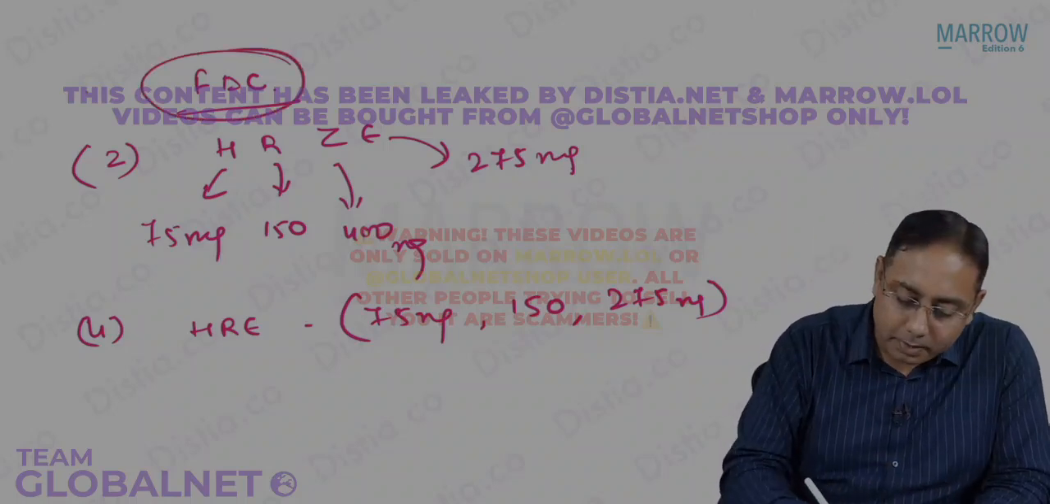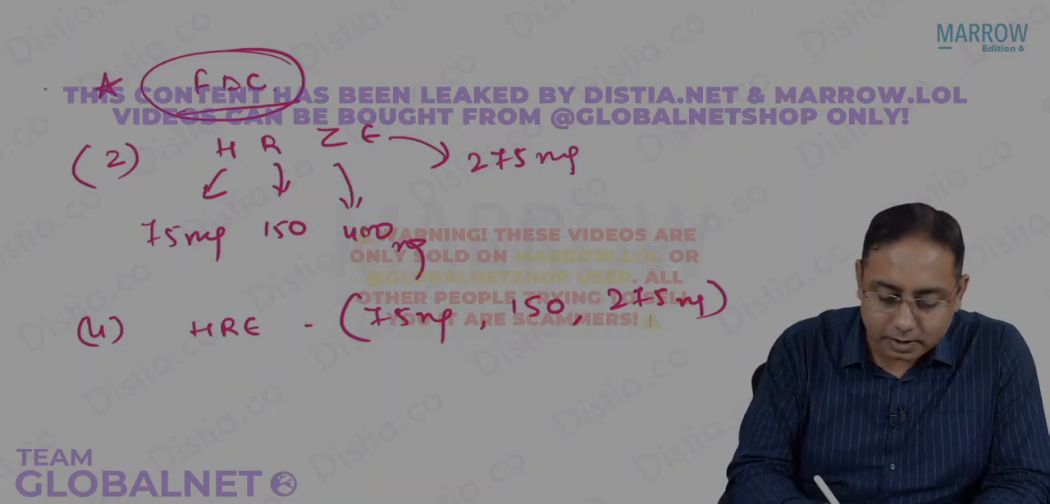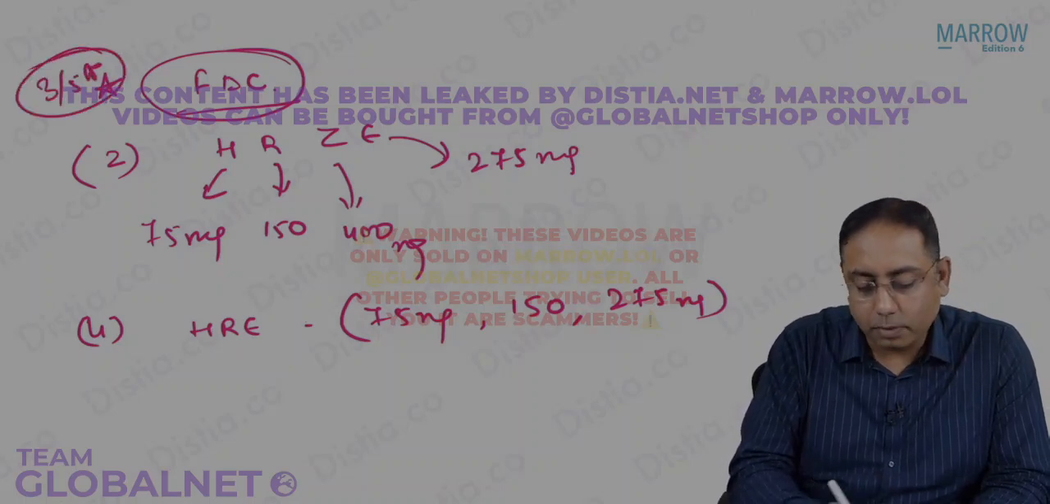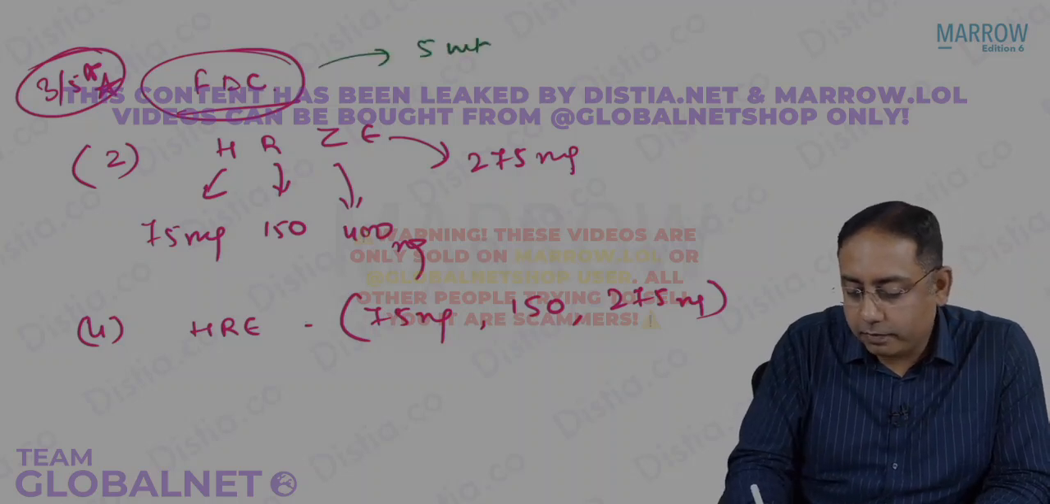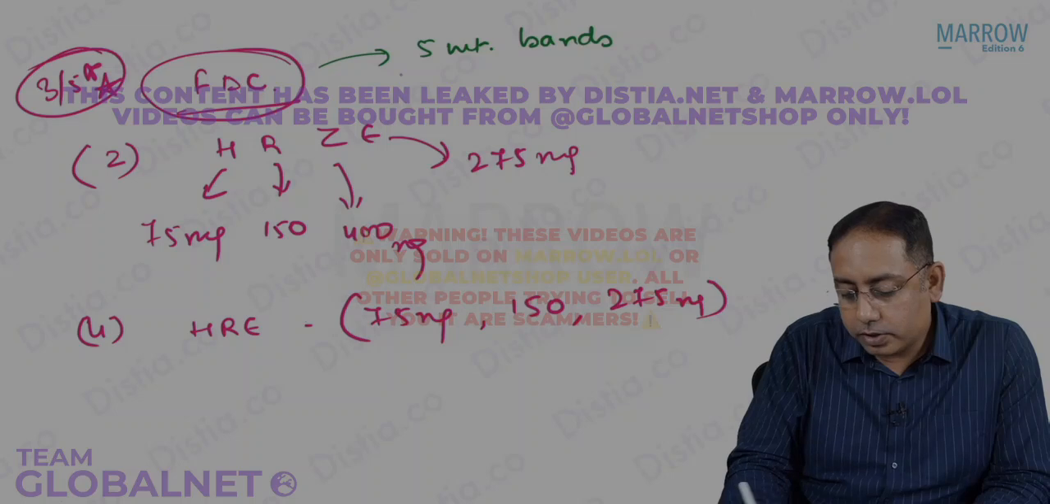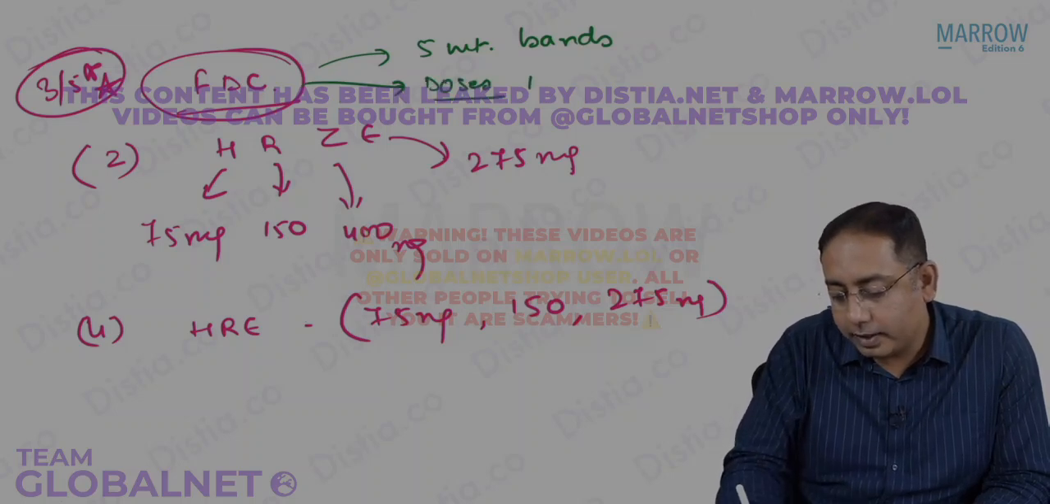This is what minimum you should know for your exam. This is a 3 by 5-star MCQ topic for FDCs. Please note how many weight bands there were. There were 5 weight bands. You can also remember how many doses we give, in the intensive phase or in the continuation phase.